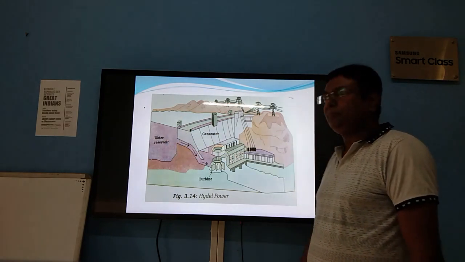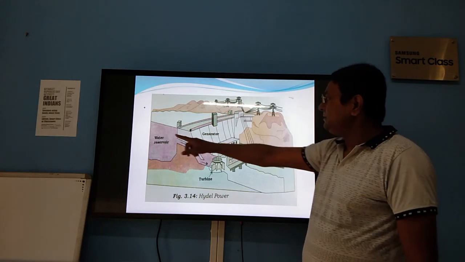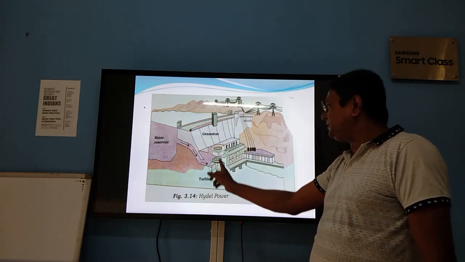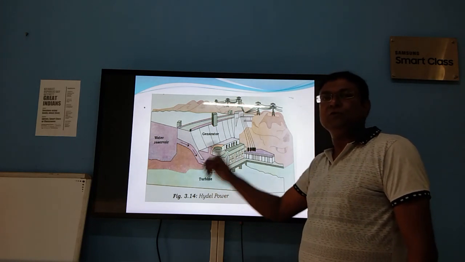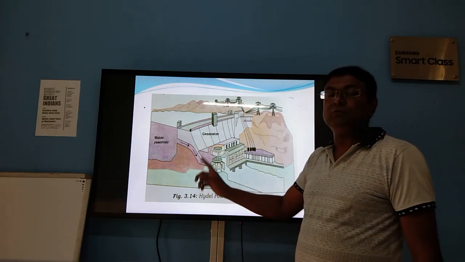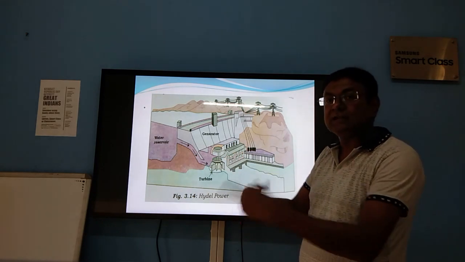Whenever we release water from the gate, the water falls directly over the turbine, and the water makes the turbine move fast. How fast the turbine moves allows the generator to generate electricity.